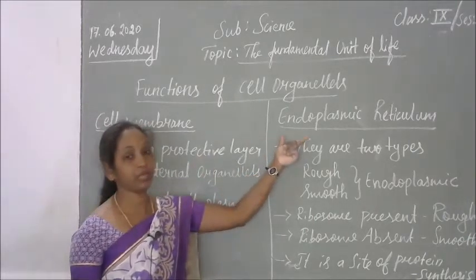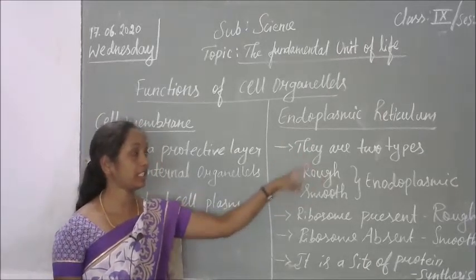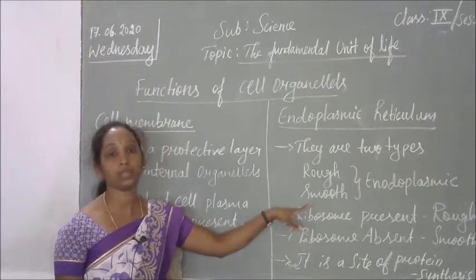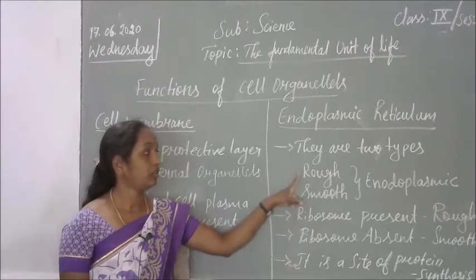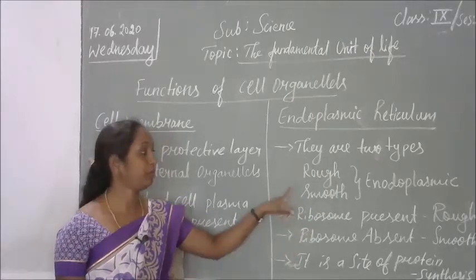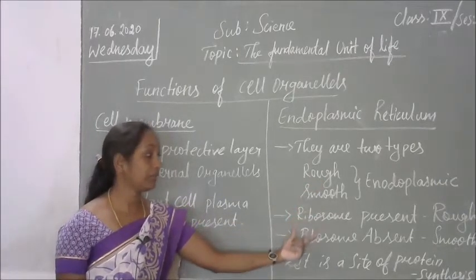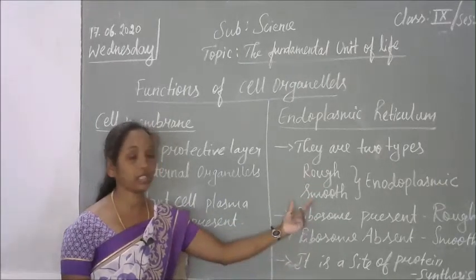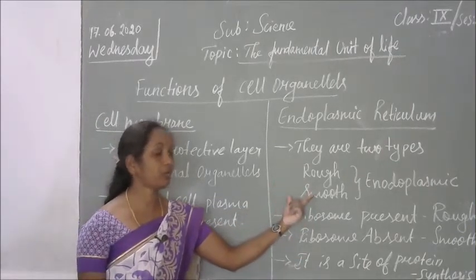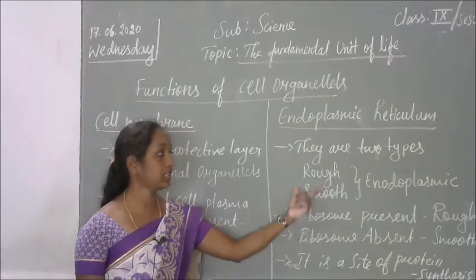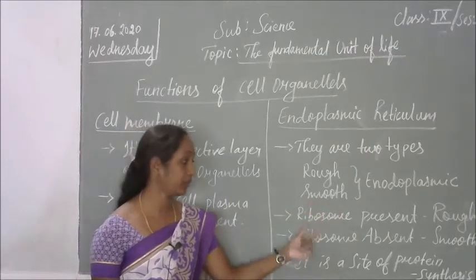Next is the endoplasmic reticulum. What is the function of the endoplasmic reticulum? Before that, there are two types of endoplasmic reticulum, rough and smooth. Rough means ribosomes will be present upon the endoplasmic reticulum. If ribosomes appear upon the endoplasmic reticulum, it is called rough endoplasmic reticulum. If there is an absence of ribosomes, that is smooth endoplasmic reticulum. So there is only one difference between the rough and the smooth.